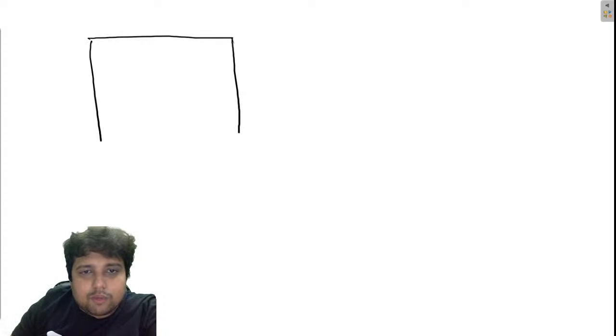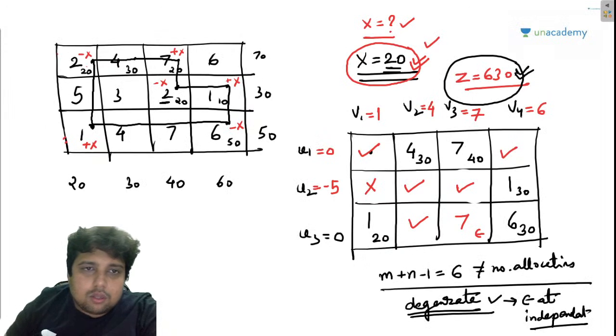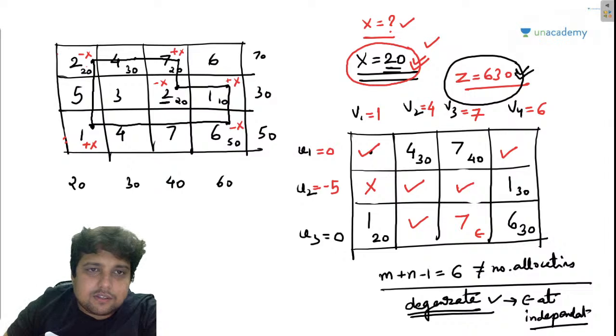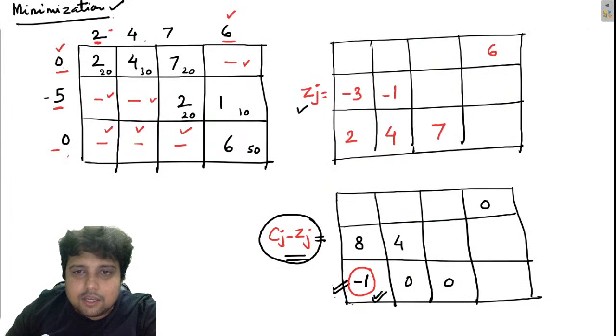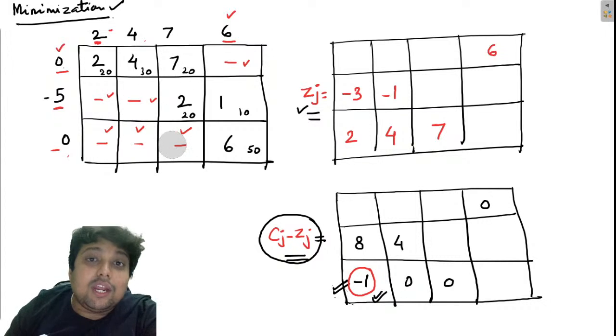I hope this is going to be the end of this solution. So 0, minus 5, 0, 1, 4, 7, 6. Now basically I will be writing zj. What is zj? Those positions which do not have allocations, which are non-basic variables, I am going to check whether any of these non-basic variables can further minimize the transportation cost.